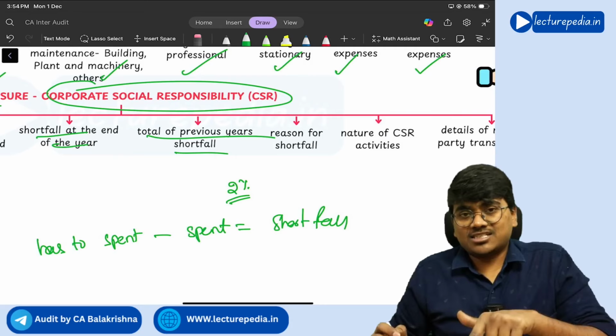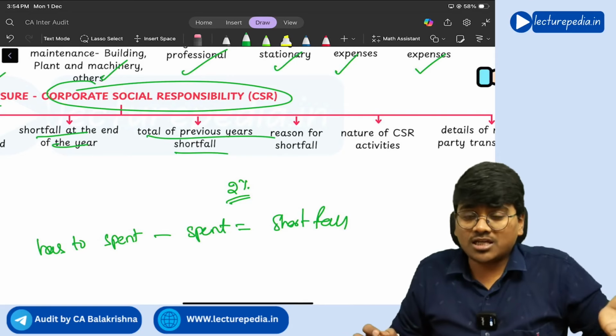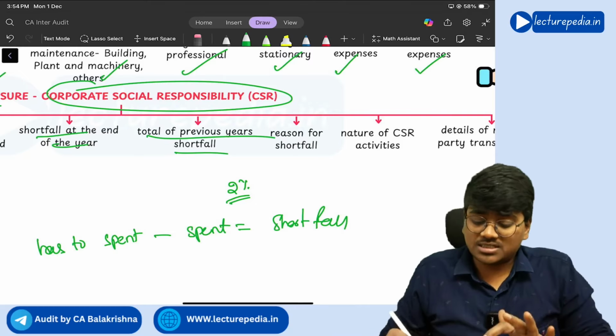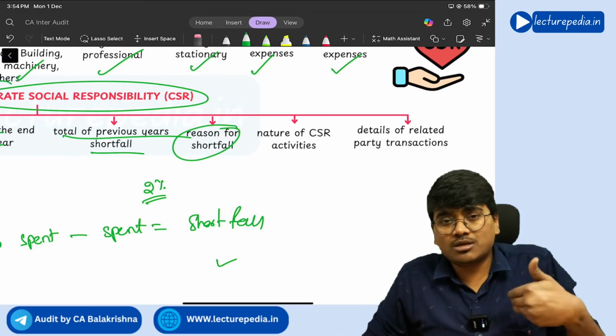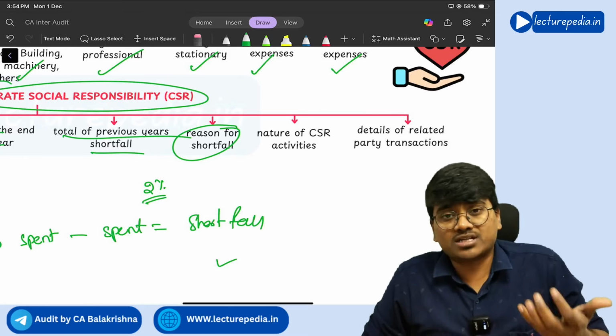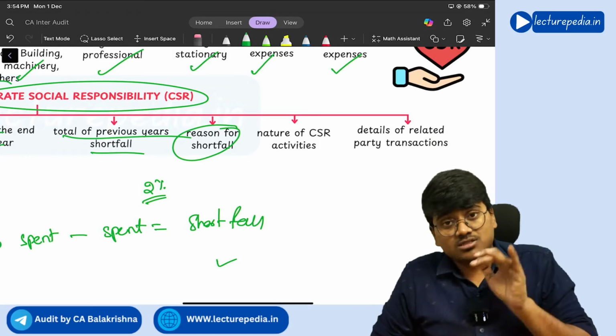Next, total of previous year's shortfall. So in the previous year, the preceding previous year, did you have any shortfall in CSR expenditure? That also you need to disclose. What is the reason for the shortfall? So why are you not able to spend the complete 2% on corporate social responsibility activities? Reasons you need to mention.